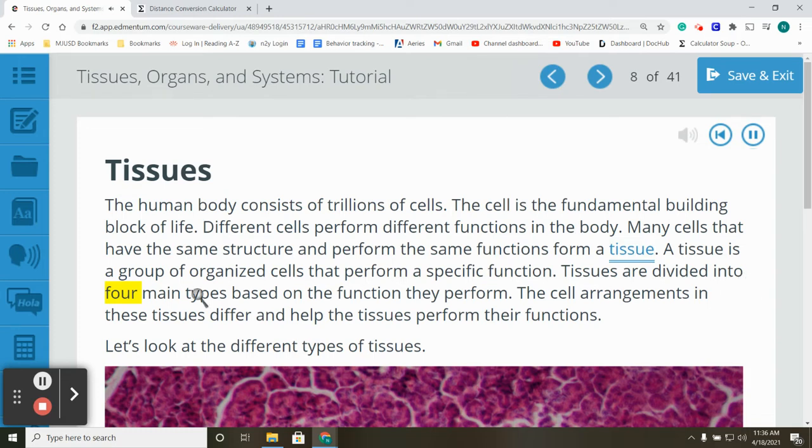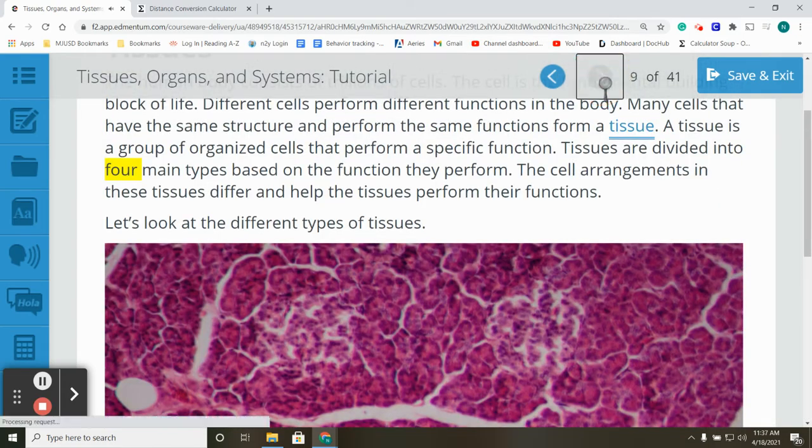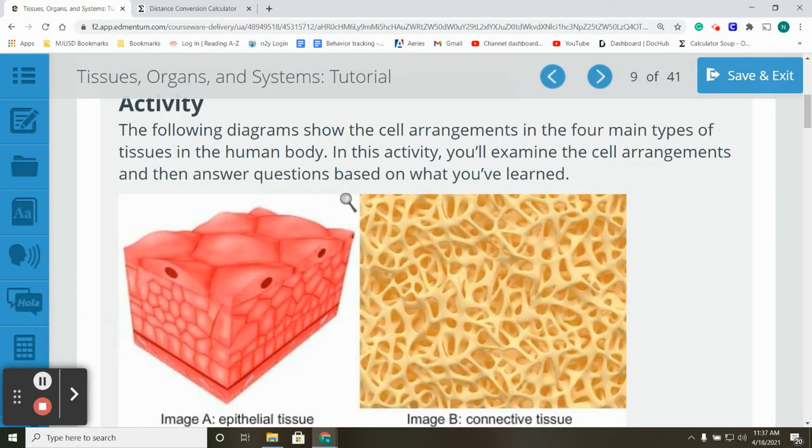Tissues are divided into 4 main types based on the function they perform. The cell arrangements in these tissues differ and help the tissues perform their functions. Let's look at the different types of tissues. The following diagrams show the cell arrangements in the 4 main types of tissues in the human body. In this activity, you will examine the cell arrangements and then answer questions based on what you've learned.